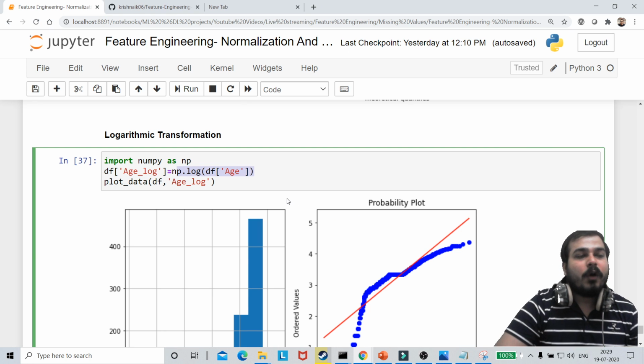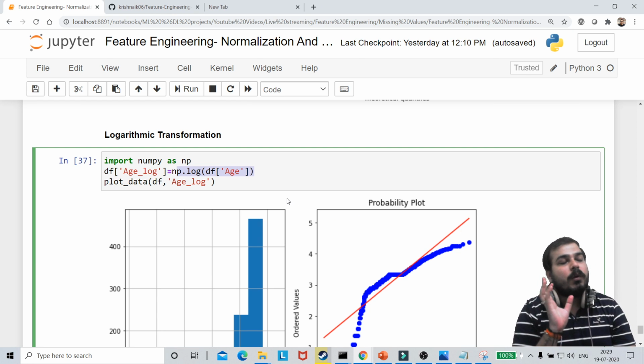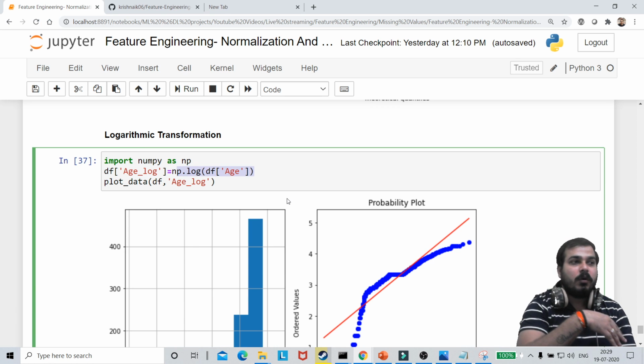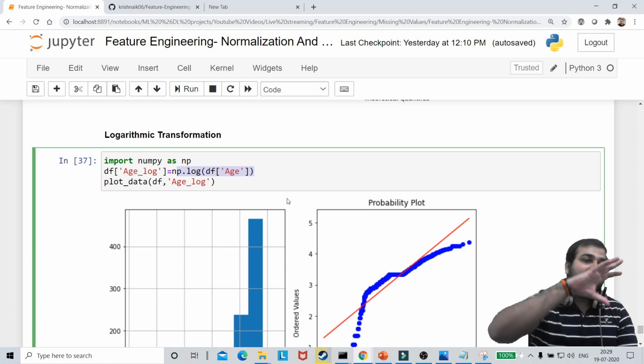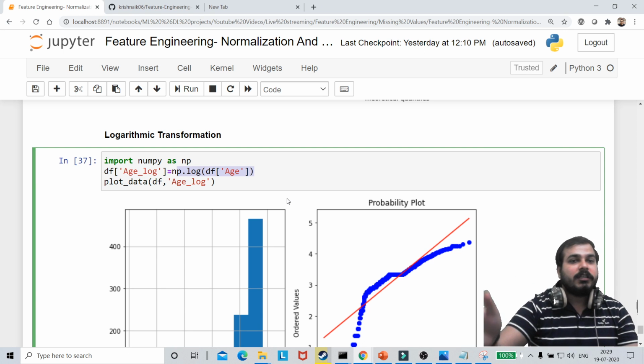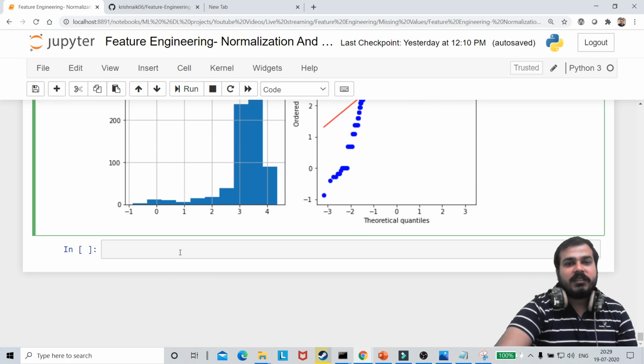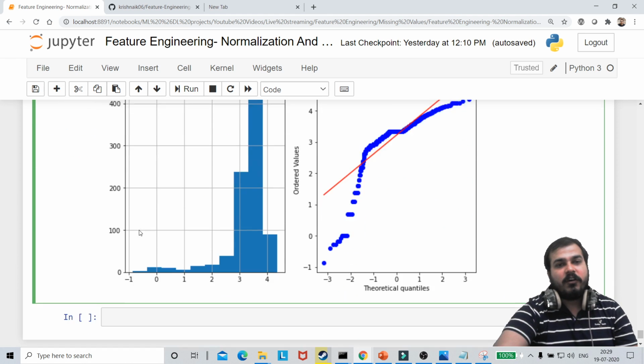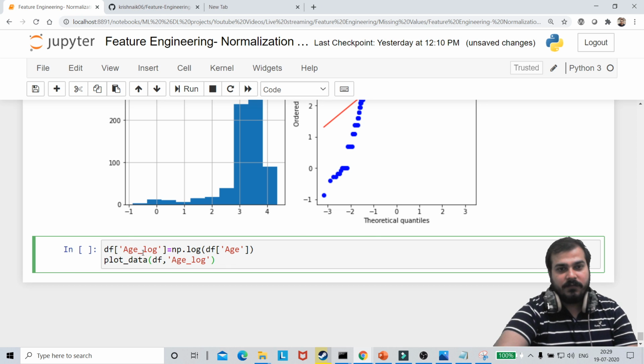Always remember, guys, logarithmic will work well when your data is right skewed or left skewed. In that scenario, it will convert that skewed data into Gaussian distributed. We'll just see for fare. Just give me a moment. We'll check for fare, so suppose I go and check for fare log, df of fare log.